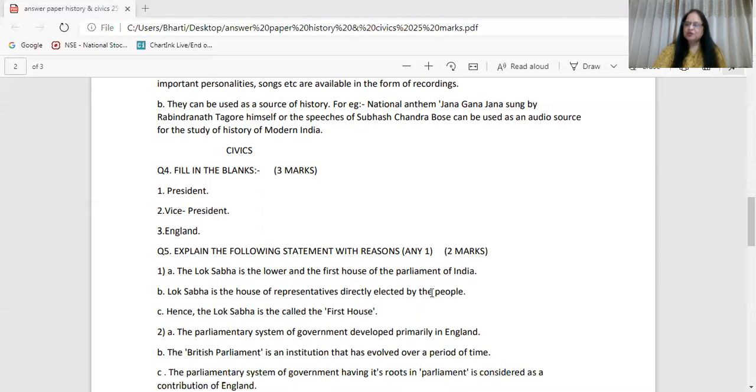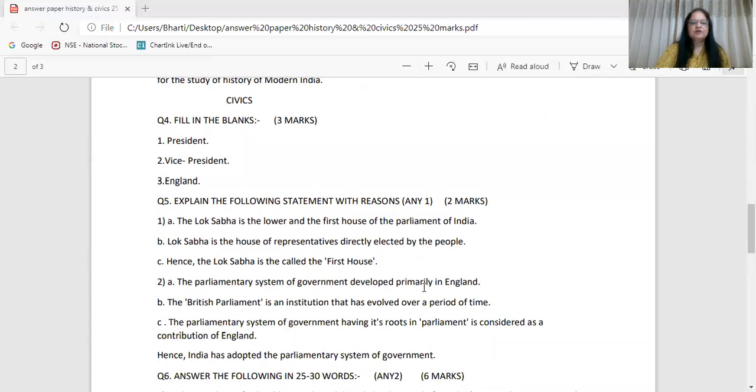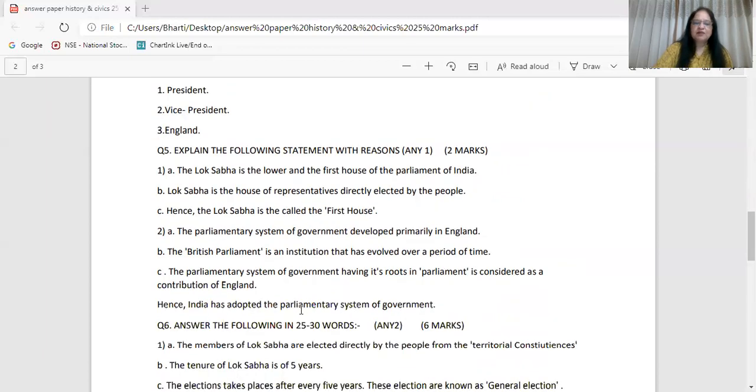Okay. Second question. India adopted parliamentary system of government. The parliamentary system of government developed primarily in England. Second, the British Parliament is an institution that has evolved over a period of time. C. The parliamentary system of government having its root in parliament is considered as a contribution of England. Hence, India has adopted the parliamentary system of government.